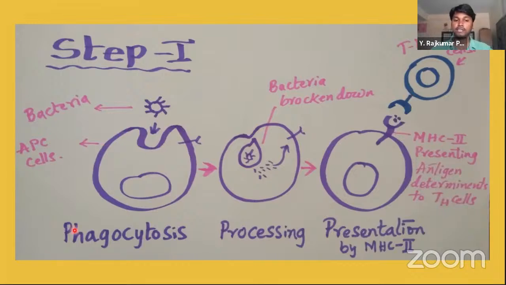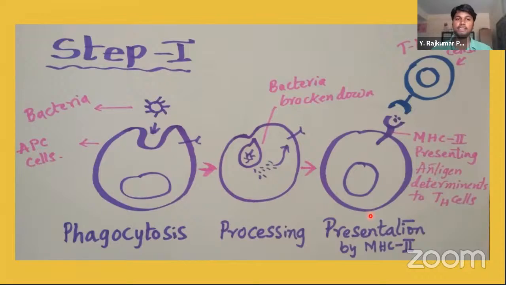Here you can see in the first phase, what is happening? Phagocytosis. Bacteria is getting inside and the bacteria is broken. The breaking of the bacteria is called processing. First step is phagocytosis. Second is processing. In the same cell, the processing takes place. After the processing, whatever the determinants are there, whatever the broken substances are there, they are presented by the MHC class 2. Okay, these MHC class 2 present these antigen determinants, and T helper cells identify these bacteria by binding to the MHC class 2. Okay, so see here, T helper cells have identified it.